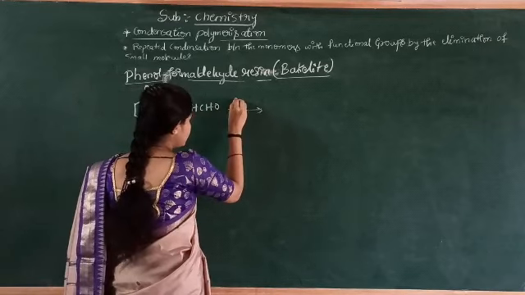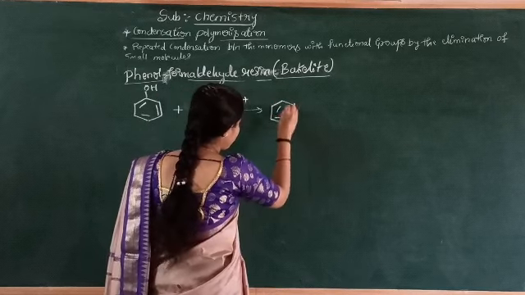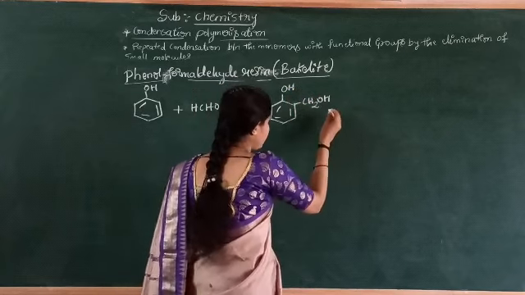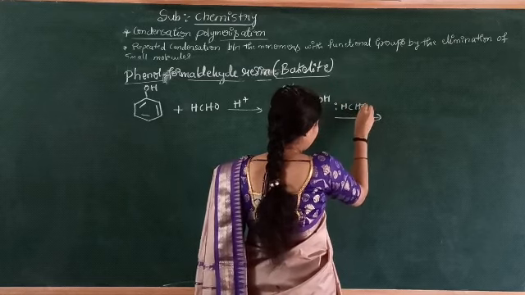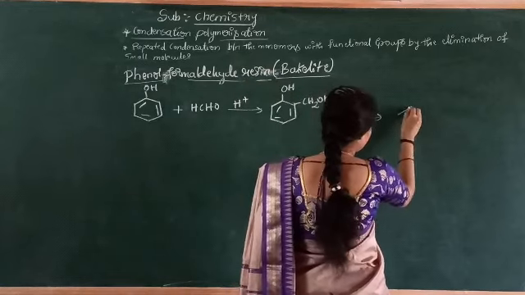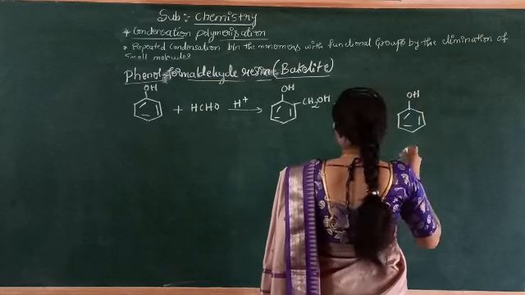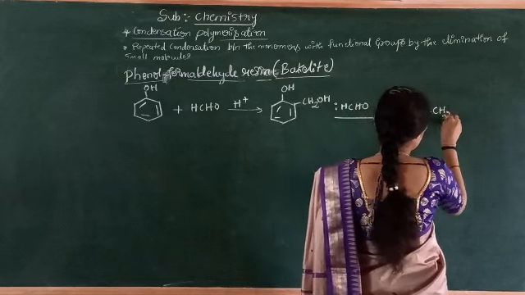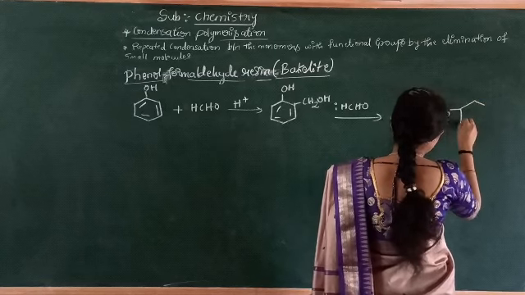They undergo condensation in presence of an acid, which yields this compound, which upon treating with another molecule of formaldehyde gives the ortho or para hydroxy CH2 compound. Here another benzene ring.